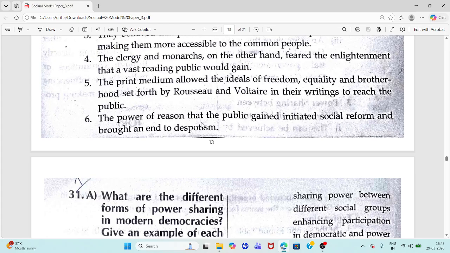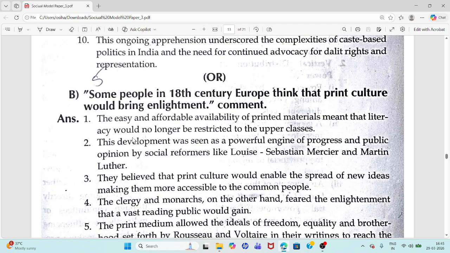The power of reason that the public gained initiated social reform and brought an end to despotism. So this is about 18th century Europe. Some people in the 18th century thought that print culture would bring enlightenment.